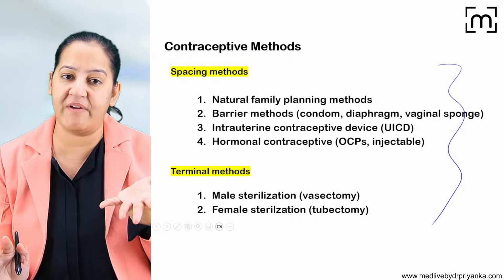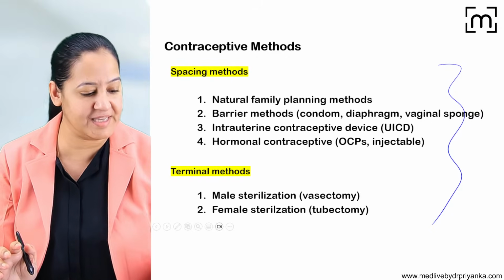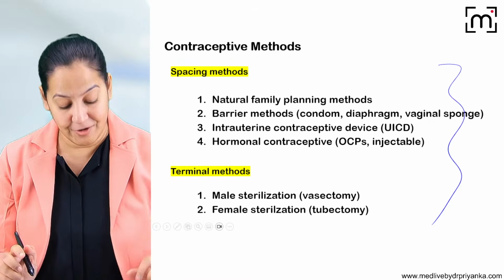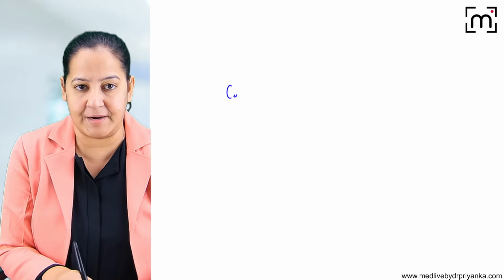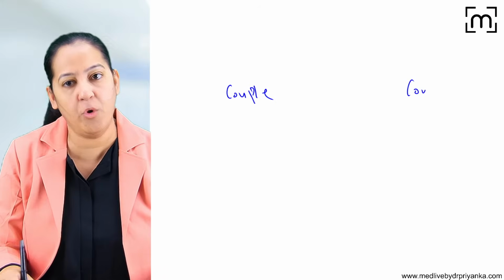All of the contraceptives have some advantages and some disadvantages. So we will see the details of all of them one by one. Now there are two types of couples. Imagine there is a couple. Imagine there is one more couple.